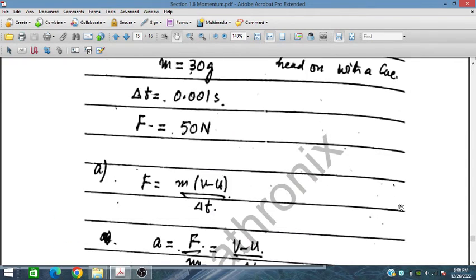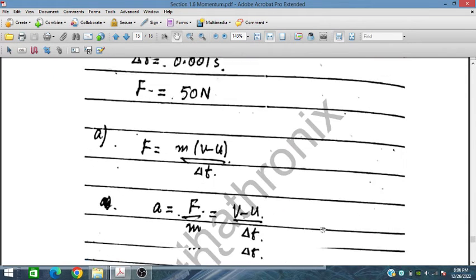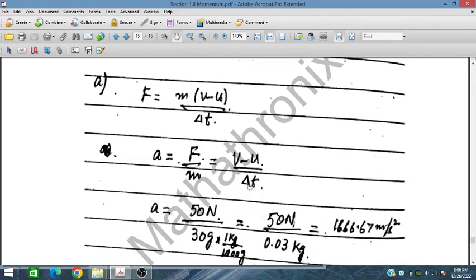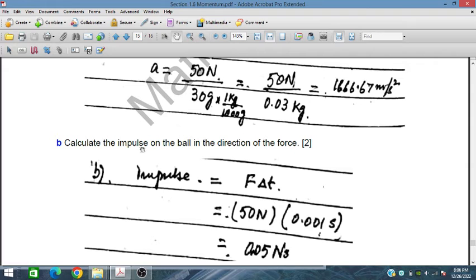So we have to find the acceleration. So calculate the acceleration of the ball. The acceleration of the ball is given as this. Next, the impulse. Calculate the impulse of the ball in the direction of the force. The force applied is 50 newtons and the time is 0.001 second. So the impulse it creates is 0.05 newtons second.